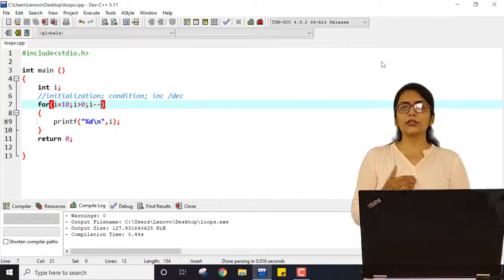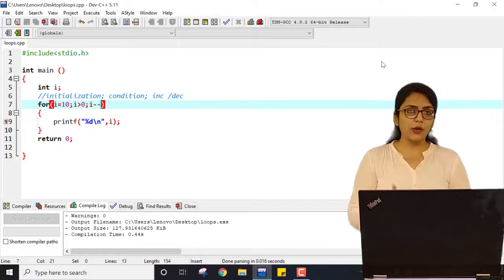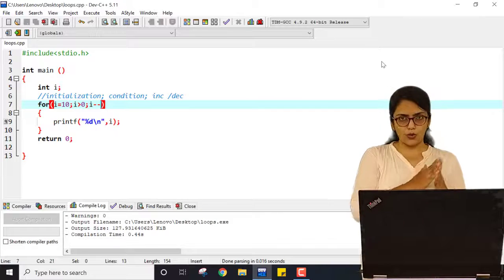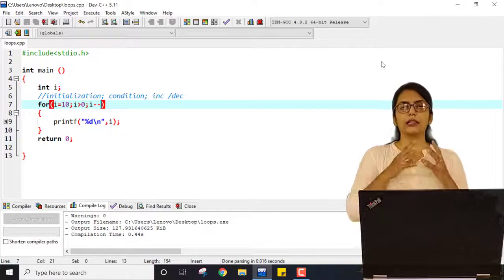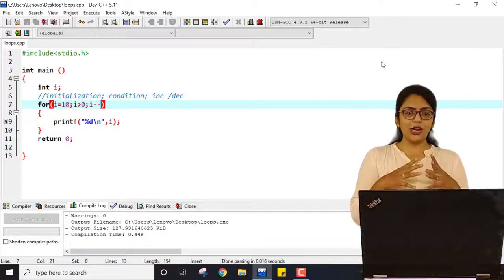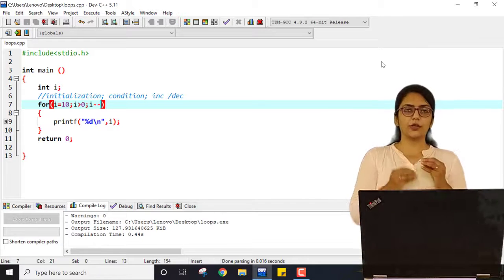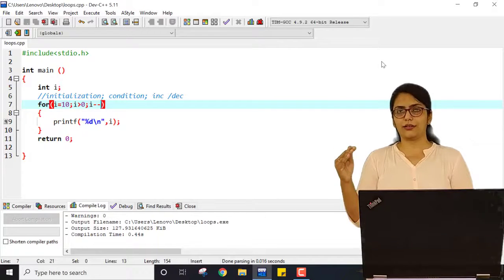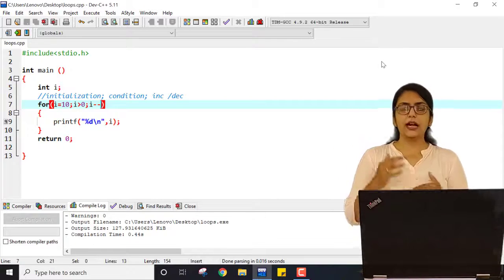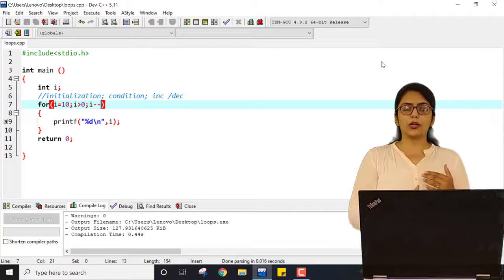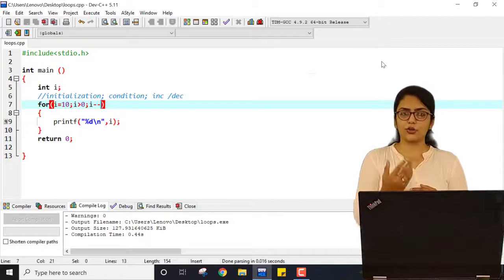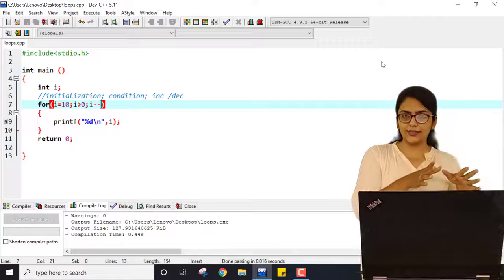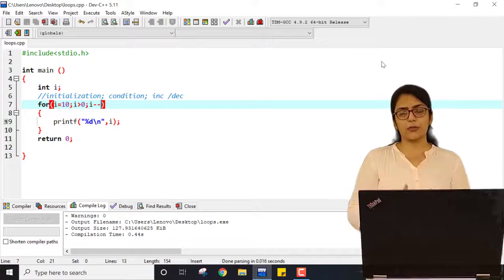In the next lecture I'll show you how you can use the while loop as well as the do while loop. Once I've gone through all of these types of loop, I'll give some introduction about loops. Right now I'm just giving you the practical example of loops and then I'll go to the theoretical part, because loops are very important. In the exam it may ask you to write a short note on for loop, while loop or do while loop. So you have to write the general syntax, flow chart and some explanation.